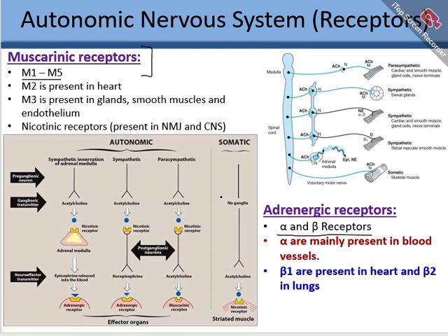In the somatic nervous system, there is no ganglia. It means the ganglia is not present, and it acts on and stimulates the striated muscles. Nicotinic receptors are there in the skeletal muscle, and acetylcholine is the neurotransmitter.